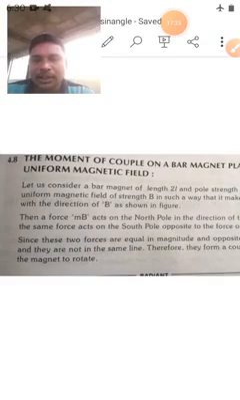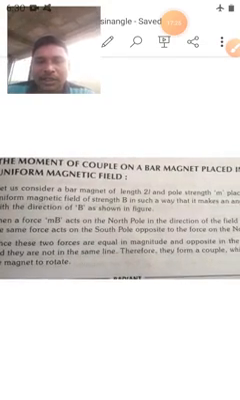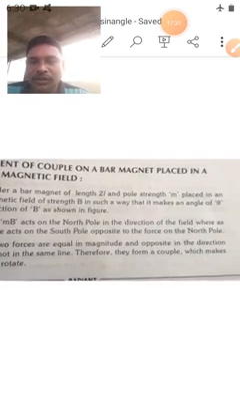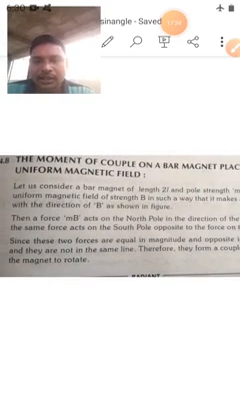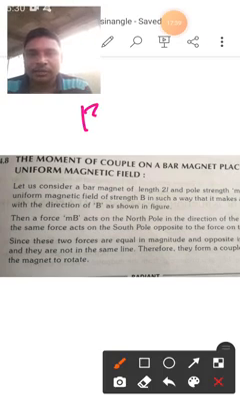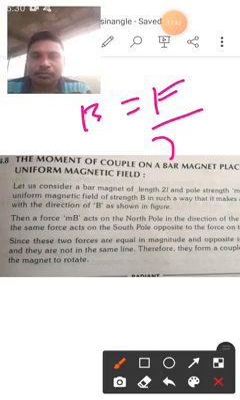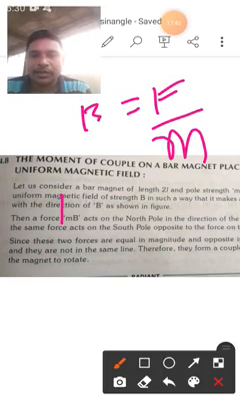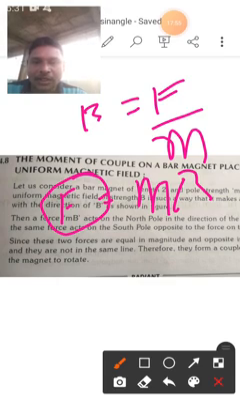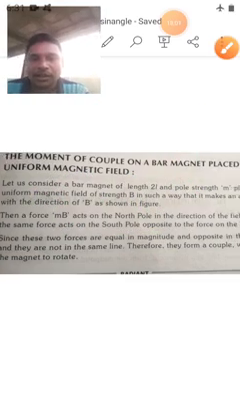And what is the second para? Then a force MB acts on the north pole in the direction of the field, whereas the same force acts on the south pole opposite to the force on the north pole. So what he said is about the formula of force: magnetic field B is equal to F by M, then F is equal to MB. That means the force acting upon the north pole is in one direction, and the south pole is taken as the opposite force, opposite to the force on the north pole.